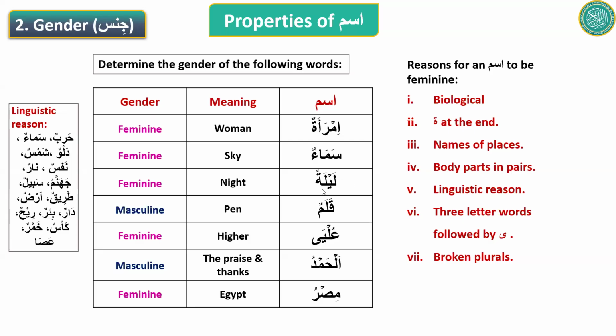Usman, stay with me. What is the status of Laylatan? Rafa, Nasab, or Jar? It's Nasab, I think. Yeah, you're right. It is Nasab. Okay, Saad, what is the status of Qalamun? Rafa, Nasab, or Jar? Rafa. Imra'atun is also Rafa. So we know that too, because they would have a status as well.